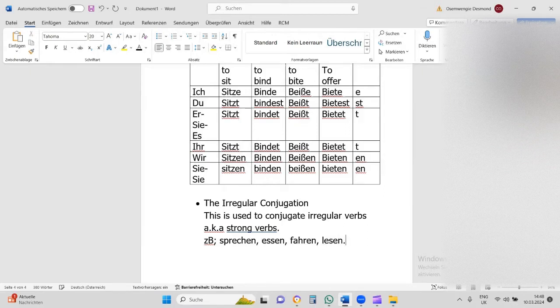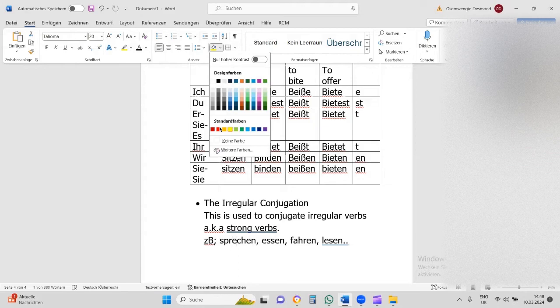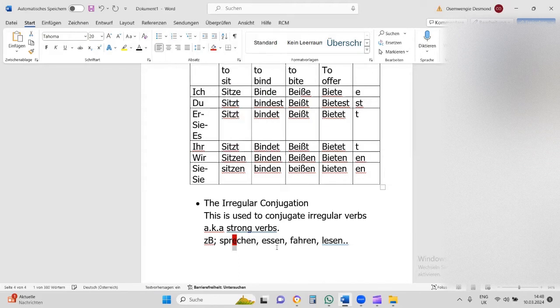You see, these verbs, when you are conjugating them, they change in spelling. They will change in what? In spelling. You see the letter A you have here will change to I or to IE, while the letter R will change to E with umlaut.